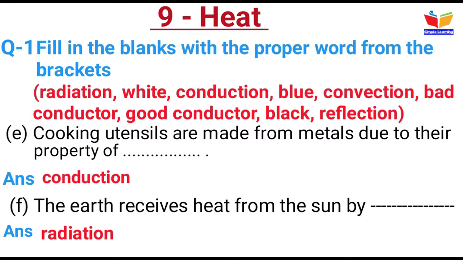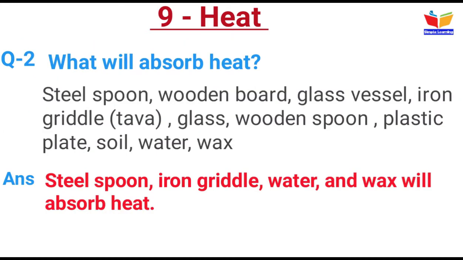F. The earth receives heat from the sun by blank. Answer is radiation. Question number 2. What will absorb heat? Steel spoon, wooden board, glass vessel, iron griddle, glass, wooden spoon, plastic plate, soil, water and wax. Answer is steel spoon, iron griddle, water, wax will absorb heat.